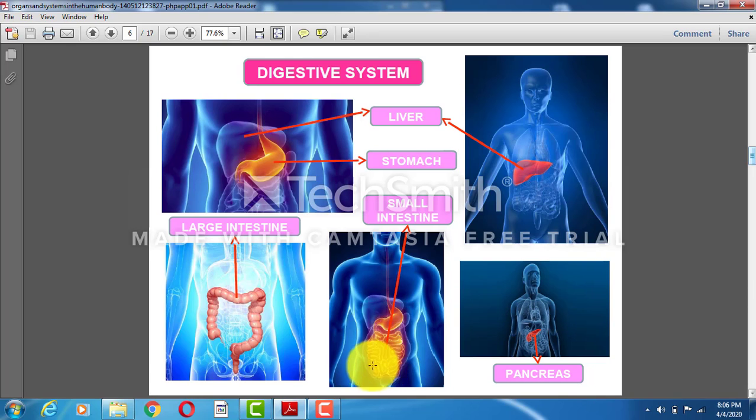The function of the small intestine is to absorb most of the digested food. Whatever digested food the stomach leaves is absorbed by the small intestine. And then the large intestine is responsible for absorption of water and excretion of solid waste. You see, this is the anus. So here excretion of the products happens.